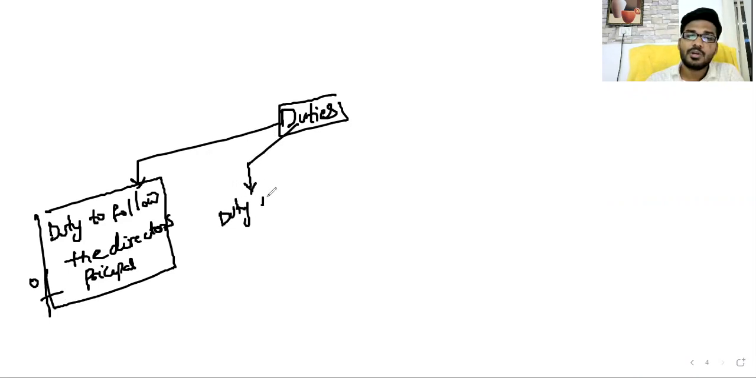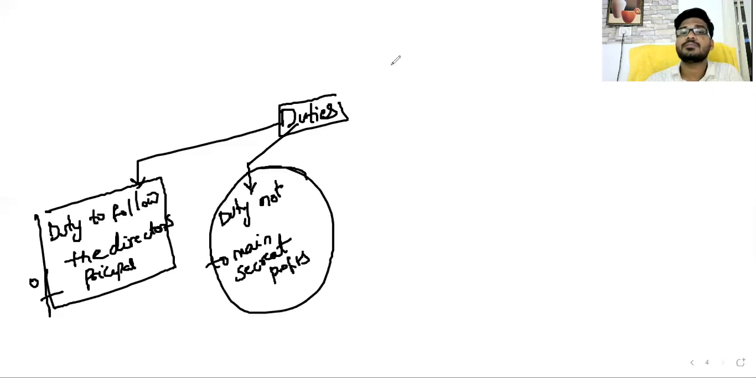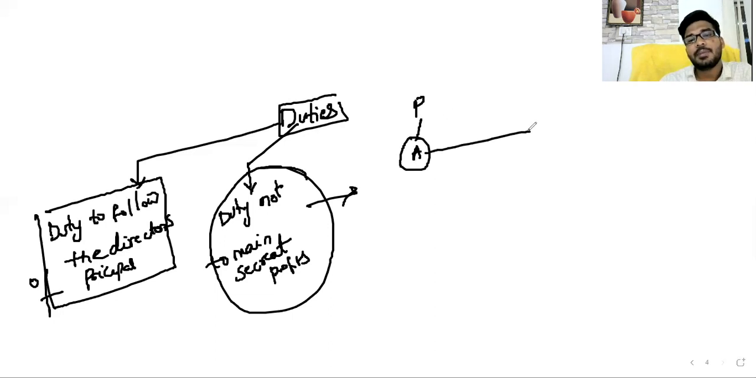Another one, sir: duty not to maintain secret profits. You cannot maintain secret profits. Anything should be accountable. So many examples and practical questions are asked on this particular point. Why? Because listen, a principal appoints an agent: you can purchase a building for me. Purchase a building in Hyderabad.